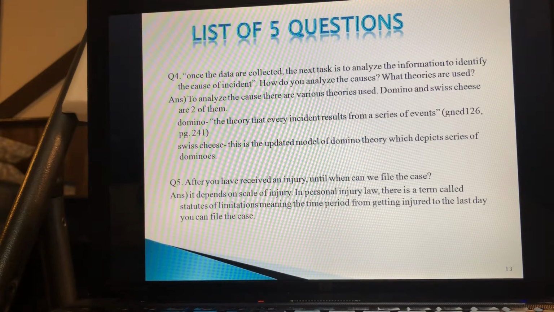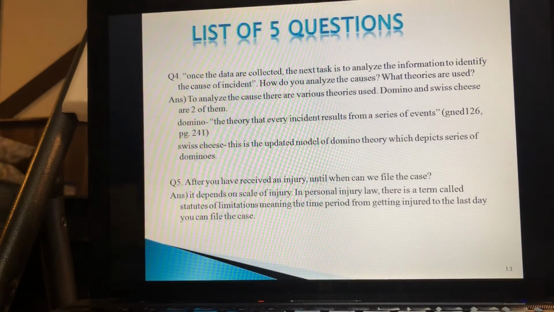Fifth question. After you have received an injury, until when can we file the case? Imagine you received an injury, and if you are not consulting a lawyer, then it's up to you to file your case, right? You have to file your case in the court to get your compensation. And that does not mean that you have unlimited time. There is a specific course of time in which you can file, and this time interval is called statutes of limitation, which means it's a time period from the day you got injured till the last day you can file the case. It could differ from as short as 30 days to as long as 6 years.